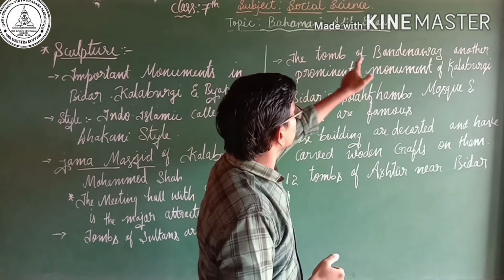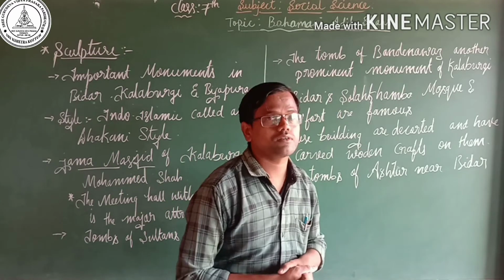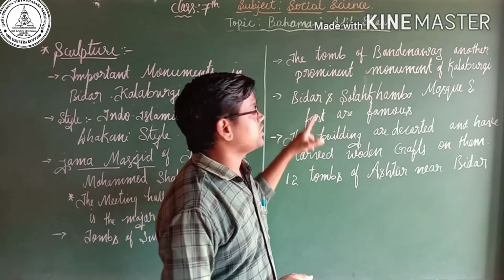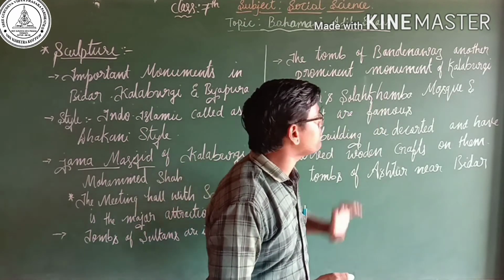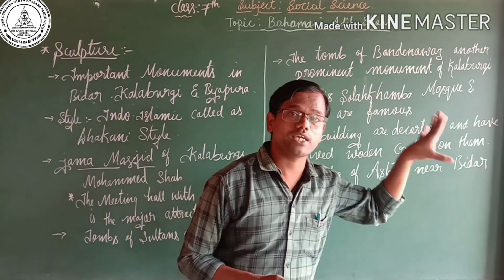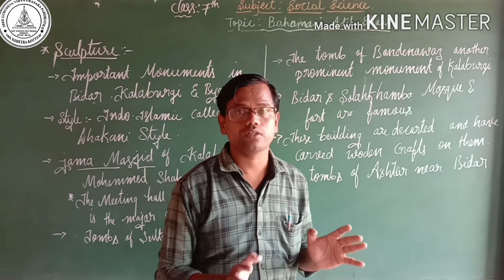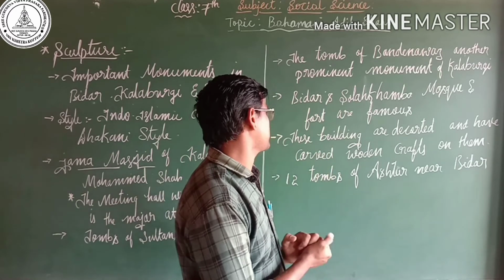And the tomb of Bande Nawaz is another prominent monument located at Kalaburgi. Another very important monument is Bidar's Solah Khamba Mosque, and the fort is also famous in Bidar. The Bidar fort was one of the very important forts established during the period of the Bahmani dynasty.